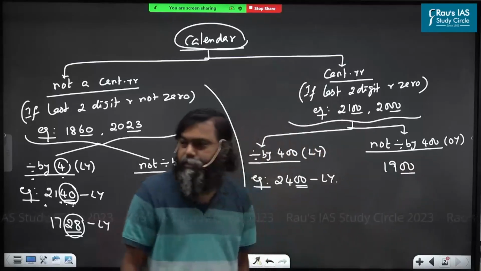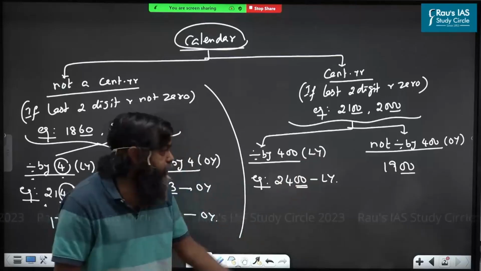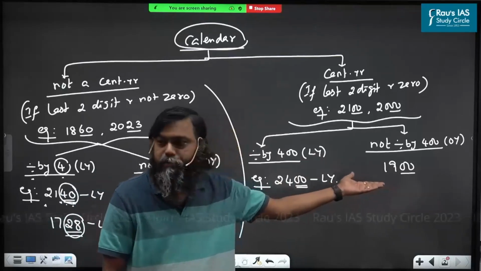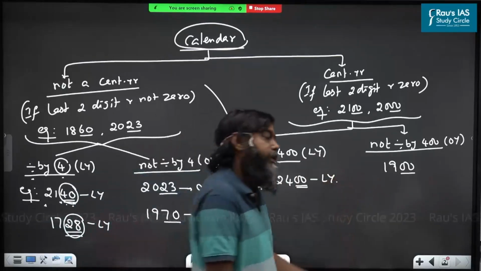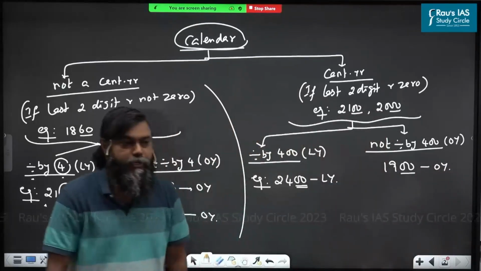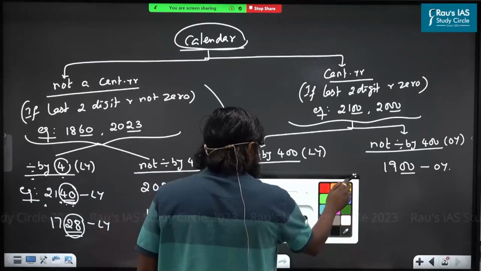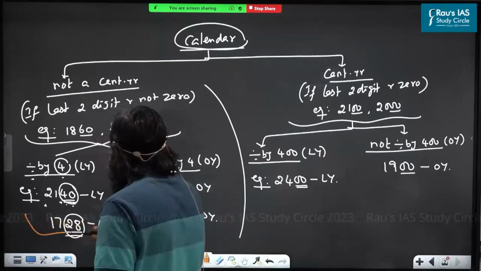Century year. Are you understood? Century year means you have to use 400 only. Is it exactly divided by 400 or not? If not, it is said to be an ordinary year. Are all understood? This is the rule of 4, given by Julian.